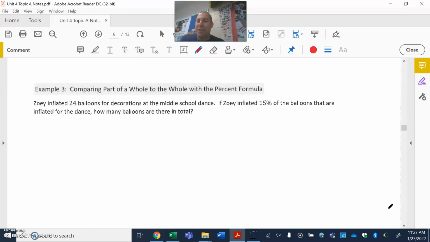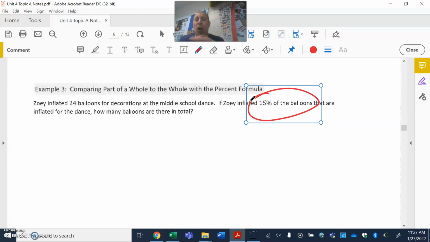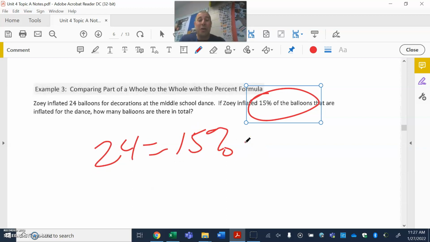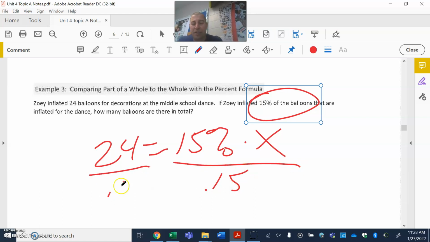Zoe inflated 24 balloons for decorations at the middle school dance. Zoe inflated 15% of the balloons. The idea here is Zoe did not inflate all of them, just part of it. So there's my part, there's my percent, times, I don't know what all of them were, so there's my X. So solving this equation, I'm going to convert it to that decimal, which means we're going to divide both sides by that 0.15.